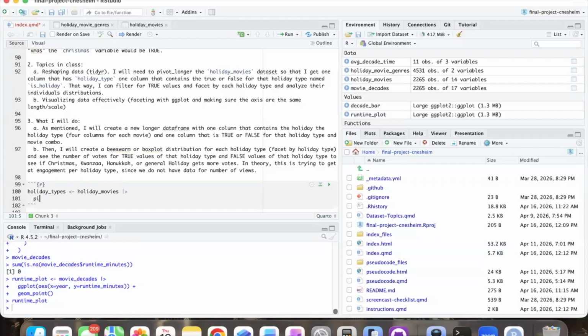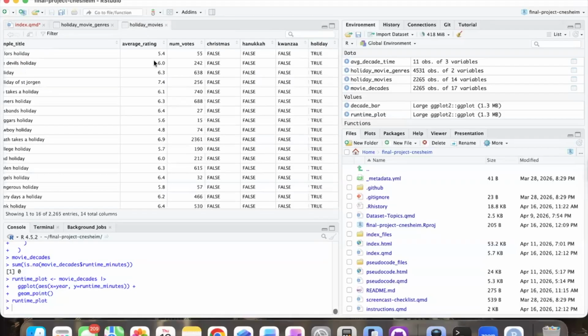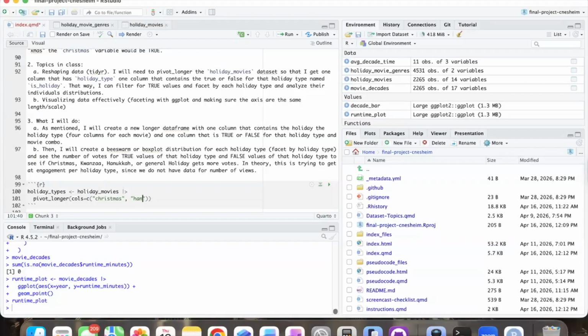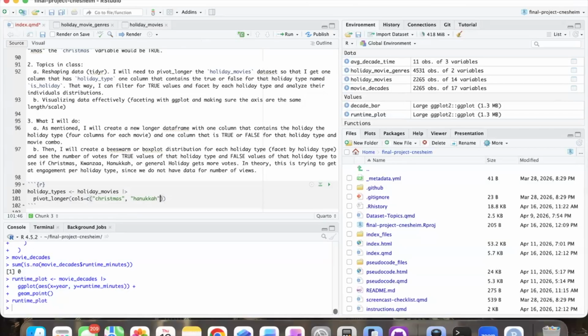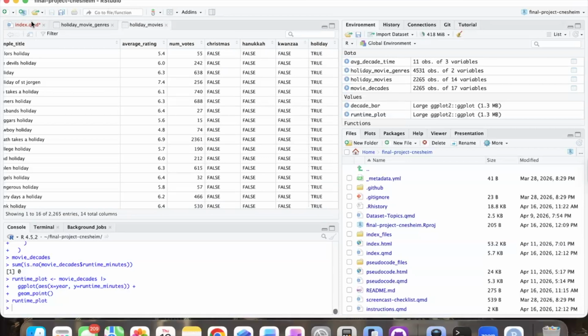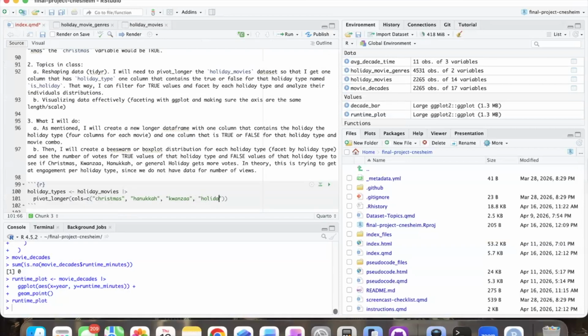What we're going to do is pivot longer. We're going to take the columns we want: Christmas, now I have to remember how to spell Hanukkah. Oh man. Okay, I think I know how to spell Kwanzaa, let's double check. Yes, looks right. Okay, and then just general holiday. So we're going to take those names, or no, those are the columns we're taking. And we want the names to be holiday type.